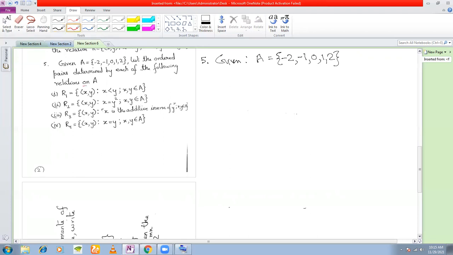Look at this relation of A on A. That means the relation is defined on A cross A. And what is this called? We'll see in class 12, this is actually called a binary relation.